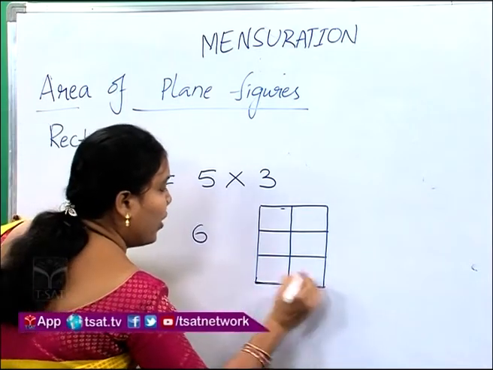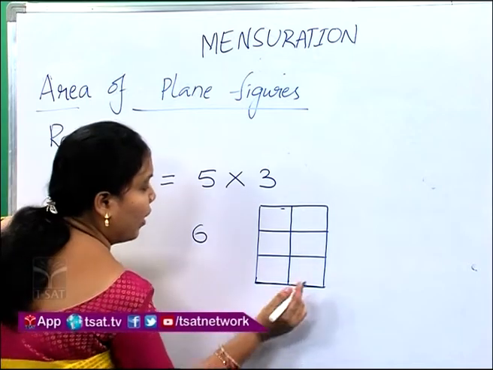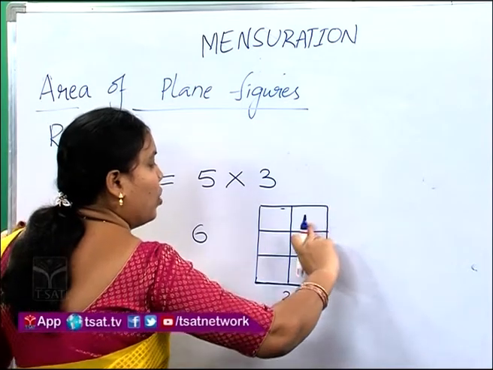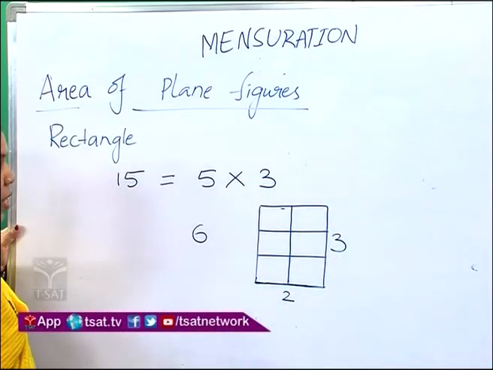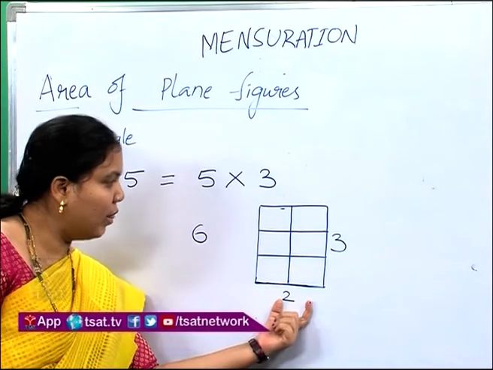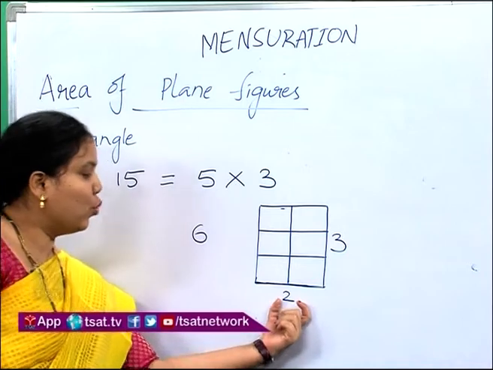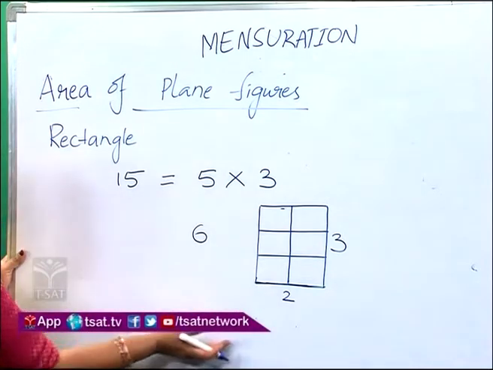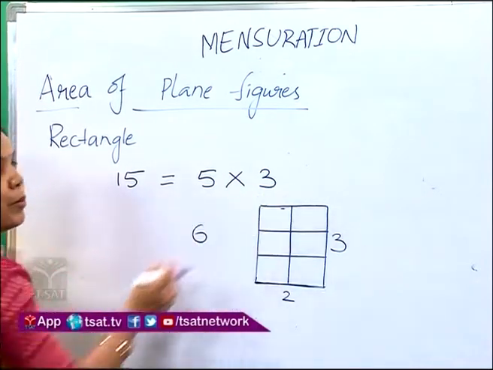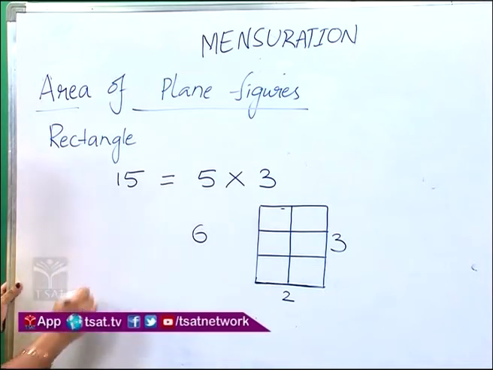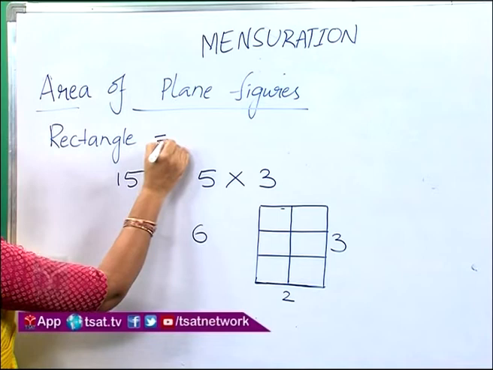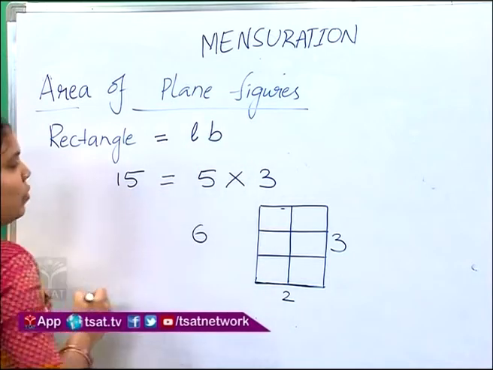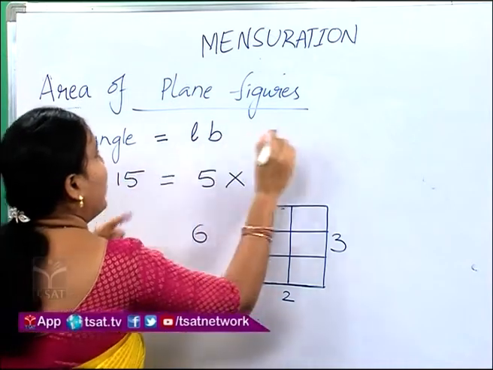And how many squares do you have along the length of the rectangle? We have 2 squares along the length. Similarly, we have 3 squares along the breadth. We can say that here 2 is the length and 3 is the breadth. So 2 times 3 is equal to 6 squares. So with this concept in your mind, we can say that the area of a rectangle is given by the product of length and breadth. Is it clear? L is the length and B is the breadth.